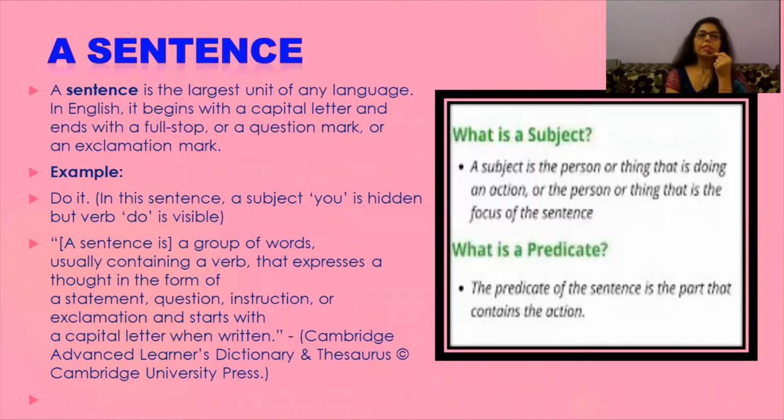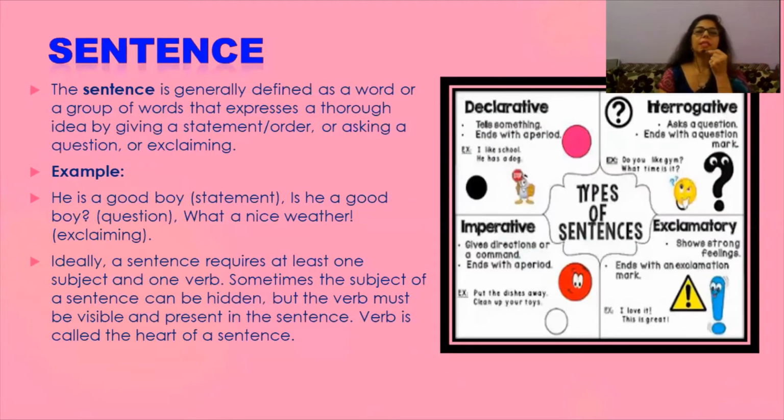In the sentence, a subject you is hidden, but the verb do is visible. So, a sentence is a group of words usually containing a verb that expresses a thought in the form of a statement, question, instruction, exclamation, surprise, and many other feelings that we may observe once if we read any sentence.